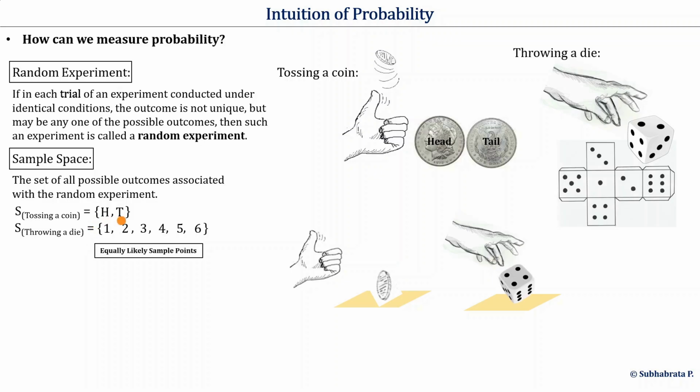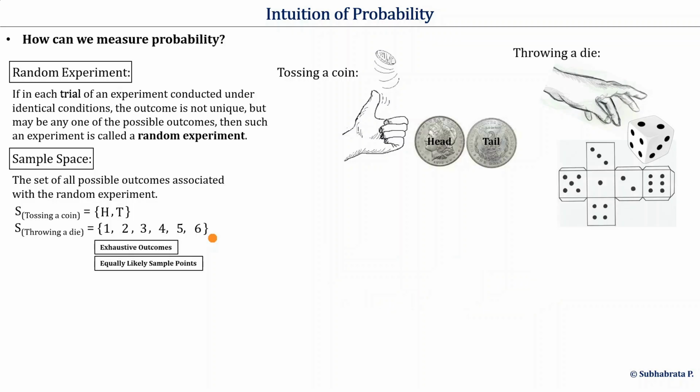These outcomes for tossing a coin, and these outcomes for throwing a die, altogether build up the respective sample spaces by staying as distinct sample points. That's why we call these possible outcomes exhaustive outcomes or cases. If we eliminate any case from here, the sample space will not be formed. All these outcomes are distinct here.